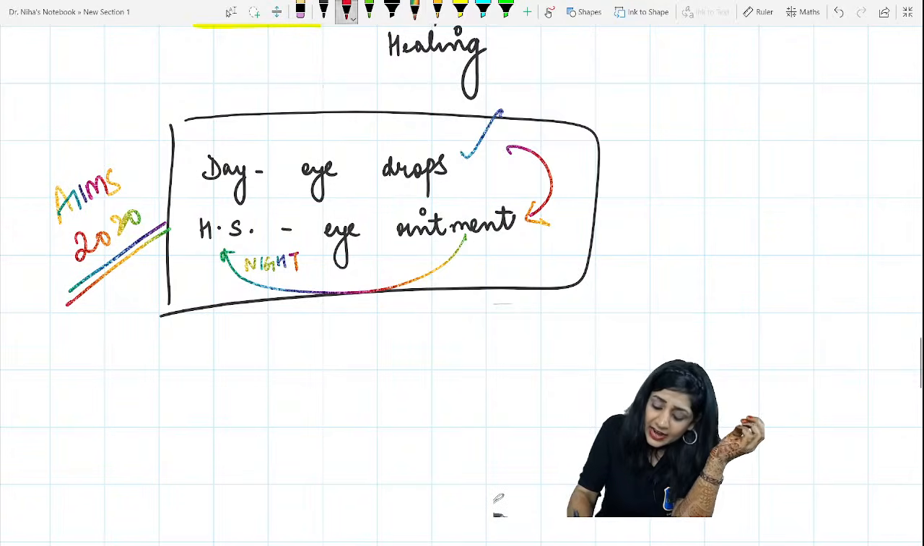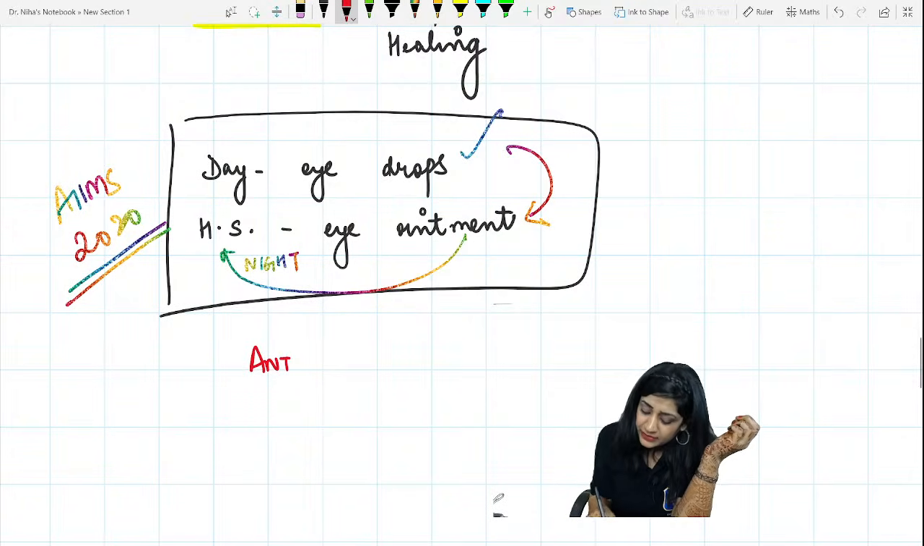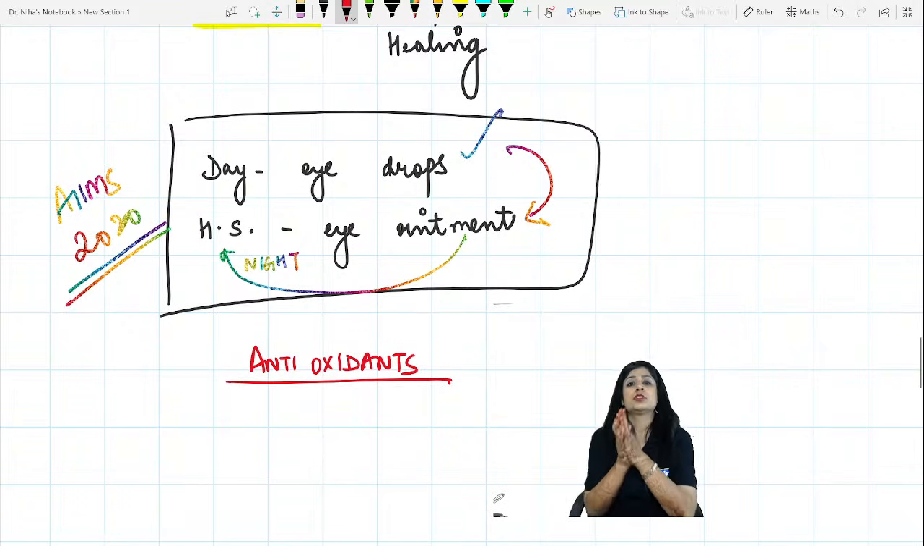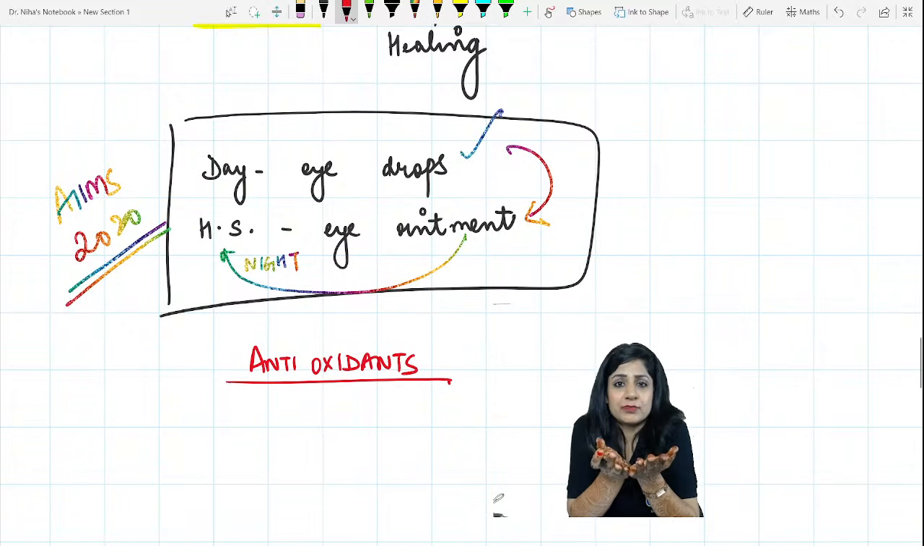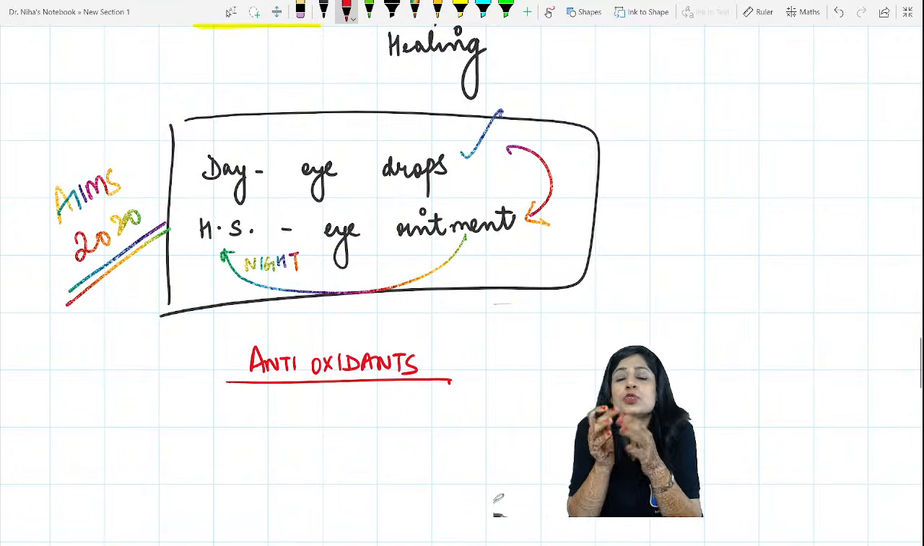Yes. Then you can add the antioxidants also. Multivitamin plus antioxidants. So these are the different things. Whenever the patient is coming, we are starting all these things. Sometimes we are also giving the painkillers to the patient.